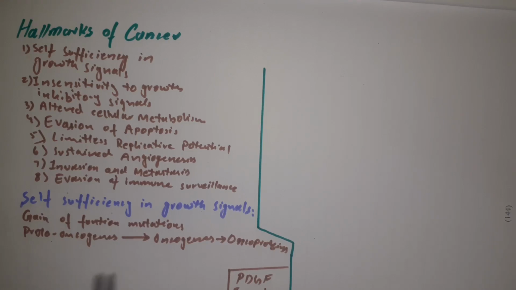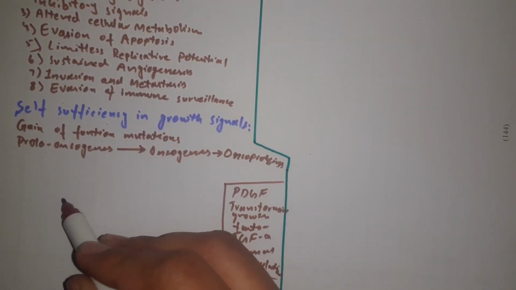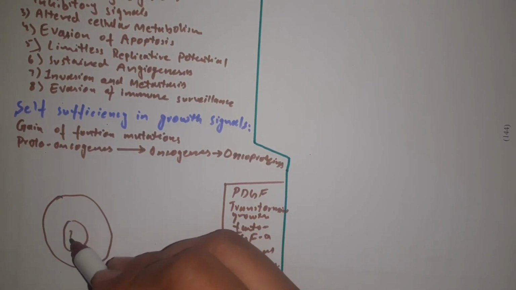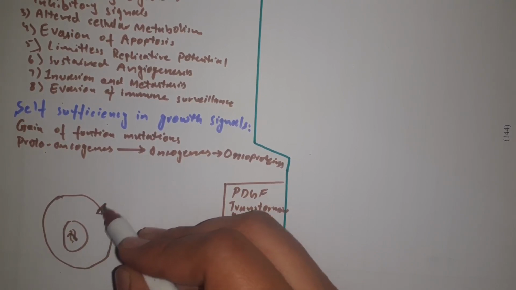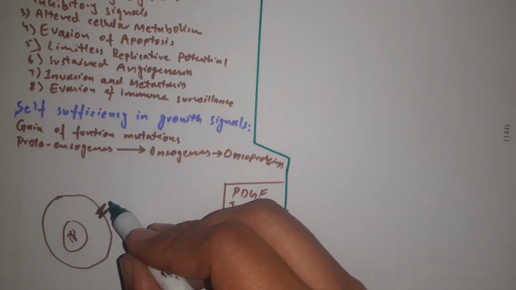Okay, so we begin with the first factor, which is self-sufficiency in growth signals. So, how does a normal cellular growth process work? Imagine this is a cell here, and this is the nucleus, and in the nucleus there is the genetic material, and here are the receptors, you can say growth receptors, on the plasma membrane. And a growth factor comes, supposedly, this is the growth factor.